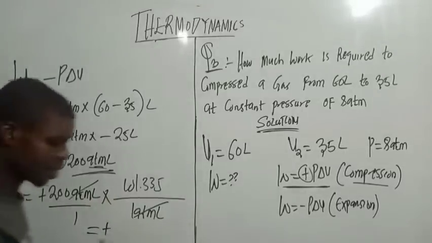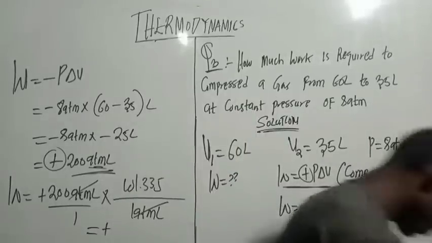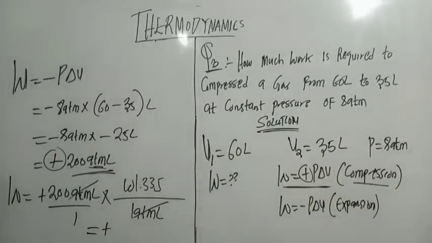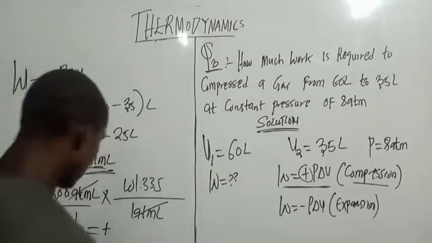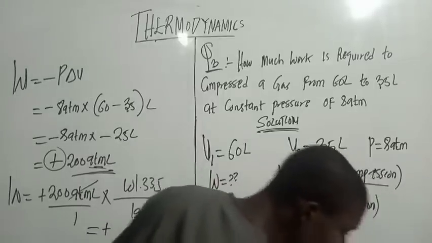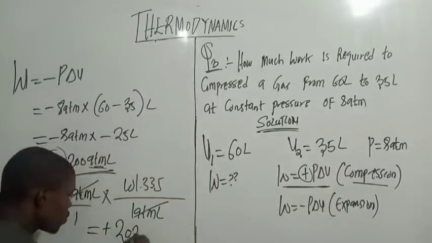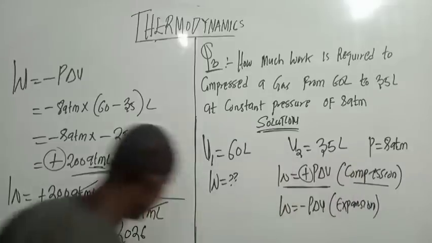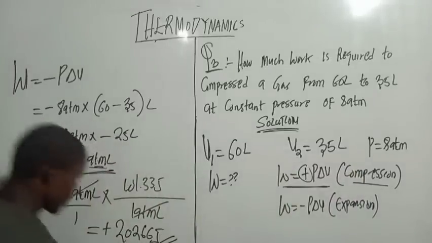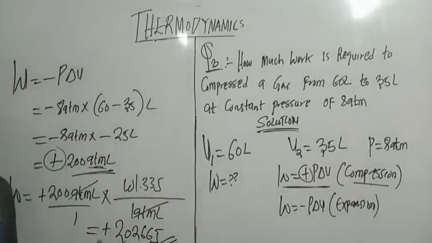The final answer will be positive here. So here I have 200 times 101.33, which is 20266 joules. That is the answer for this question here.